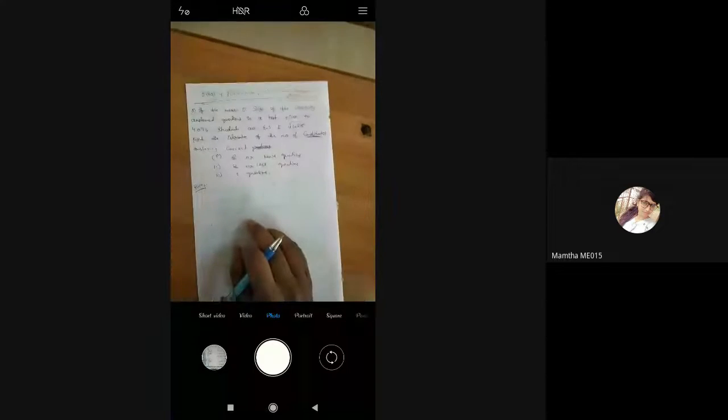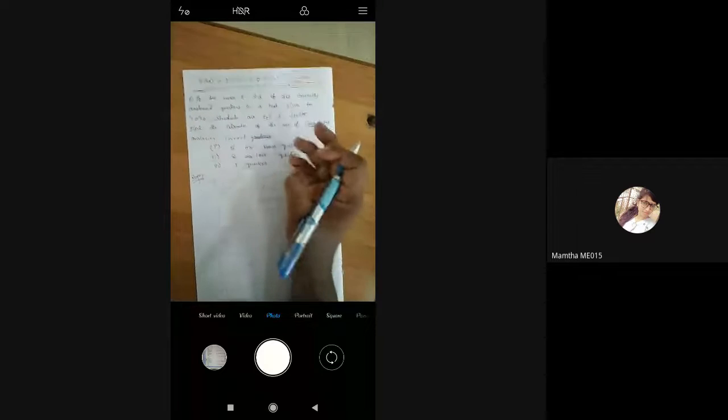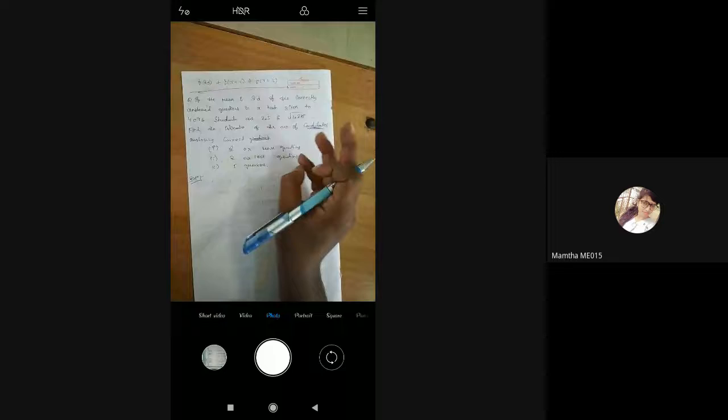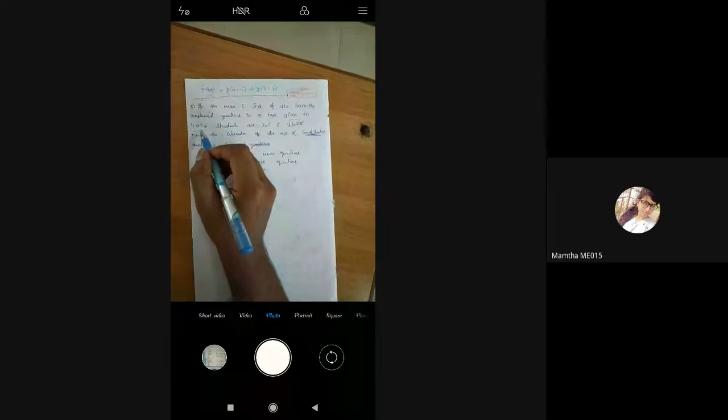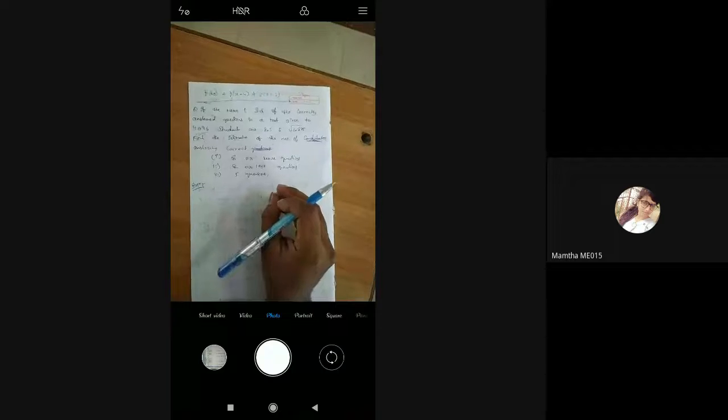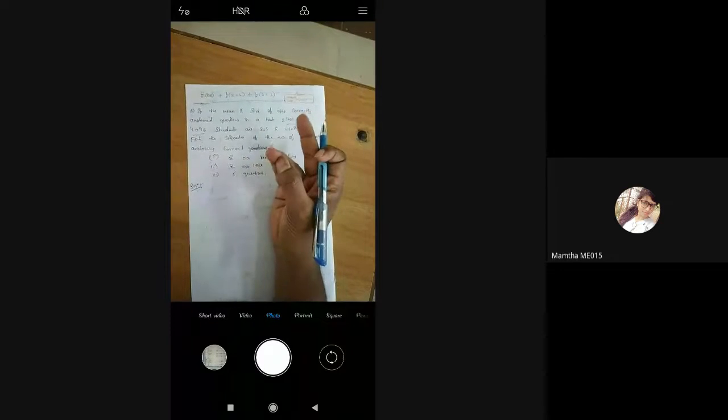So once again I repeat the question. The question is like this: if the mean and standard deviation of correctly answered questions. By seeing this, you should be able to know it is a discrete probability distribution. In a discrete probability distribution, we have a finite number of values for which we can find the probability. Okay. So one doubt is clear. Next, here we have two methods: one is binomial, another is Poisson.